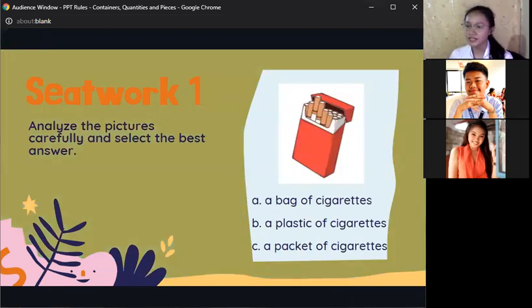A bag of cigarettes, a plastic of cigarettes, a packet of cigarettes. Letter C, ma'am. A packet of cigarettes. Letter C, a packet of cigarettes. Is it right, Izzy? Yes, ma'am. Yes, very good.